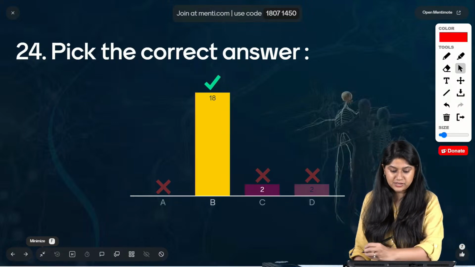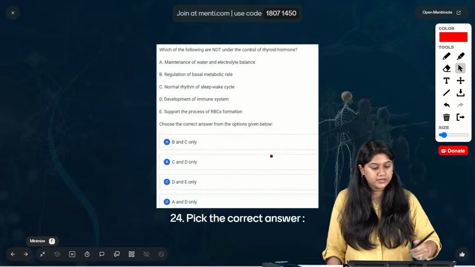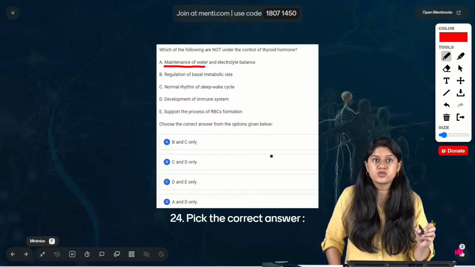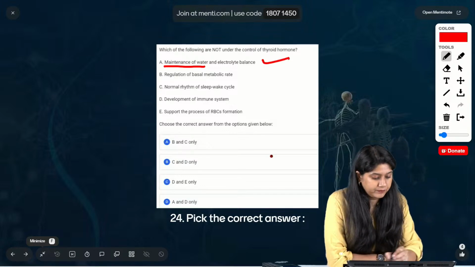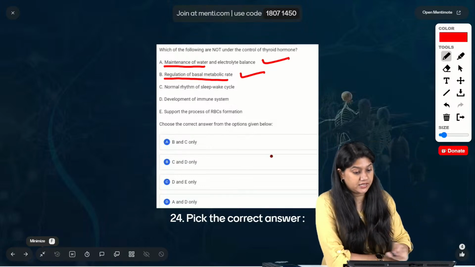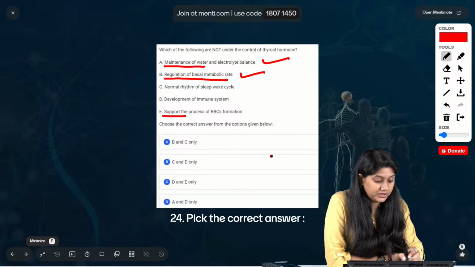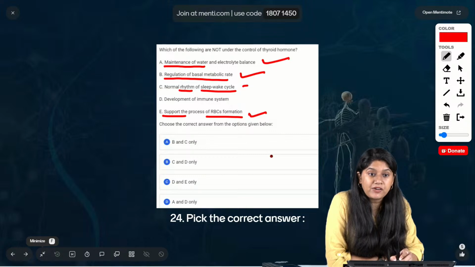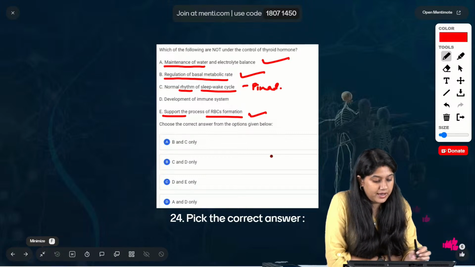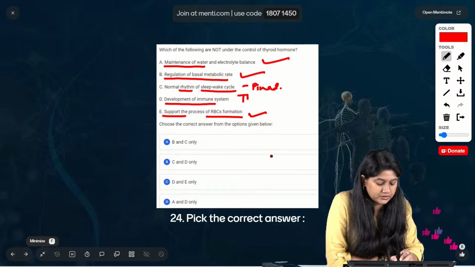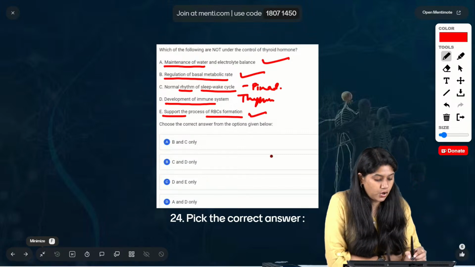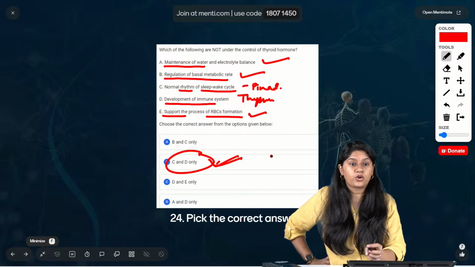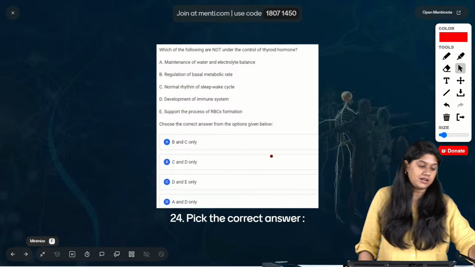Very good. Option B is the correct answer and 18 of you have voted for it. The correct answer over here is C and D, right? See, it plays a super important role in maintaining the water and the electrolyte balance in the body. Regulation of the basal metabolic rate, yes, ये control कर रहा है हमारा thyroid hormone. Support the process of the RBC formation also. Normal rhythm of the sleep cycle, it's the function of the pineal gland. And development of the immune system, thymus. Okay, so C and D are not the correct functions that are done by the thyroid hormone. So option number B is the correct answer that we have over here.